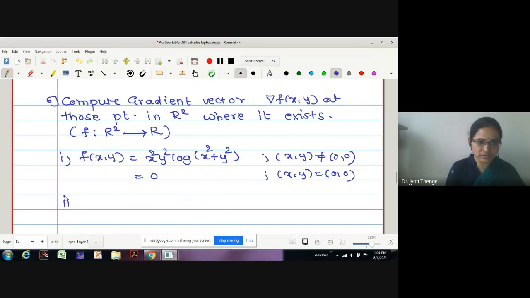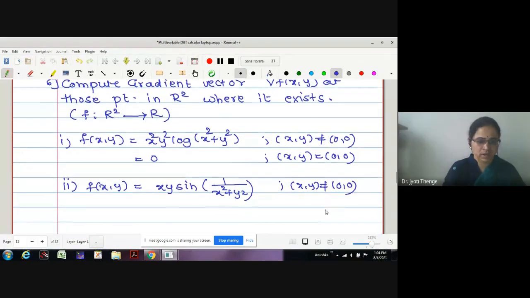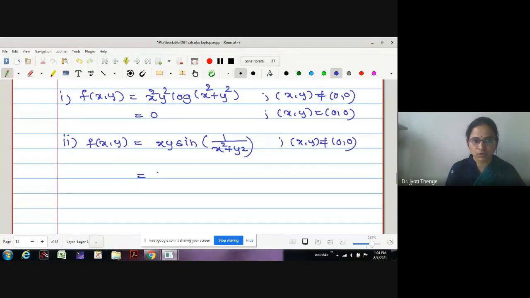Next, number 2: f of xy is equal to xy sine 1 upon x square plus y square, again defined for xy not equal to 0, 0 and equal to 0 for xy equal to 0, 0.